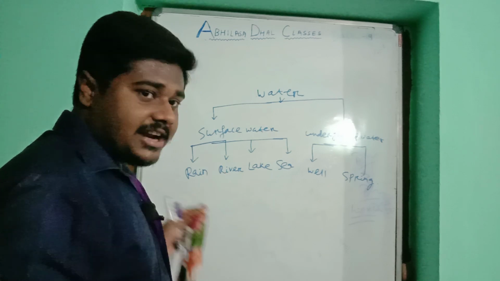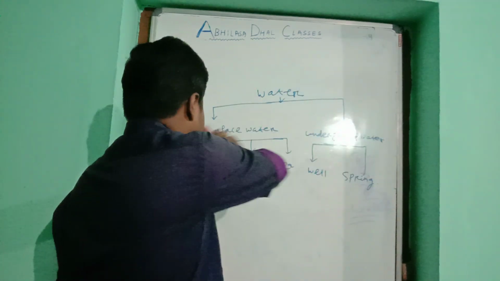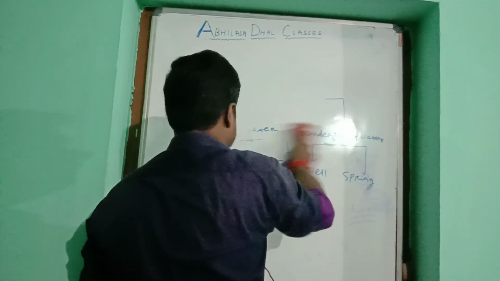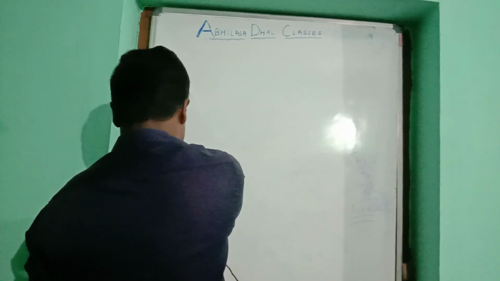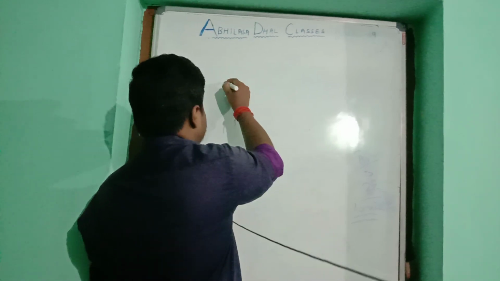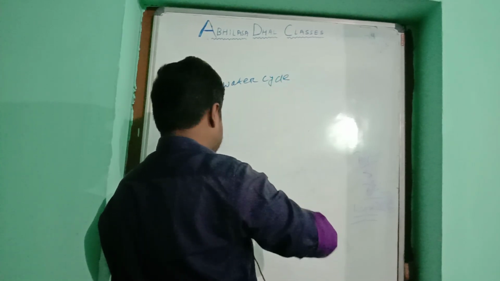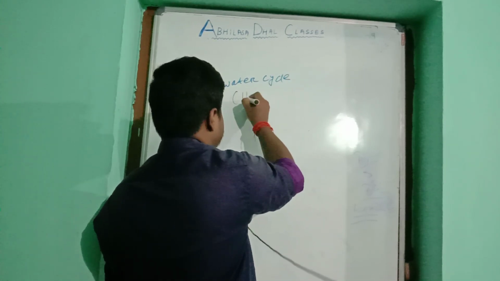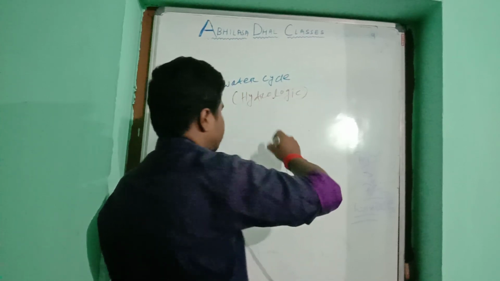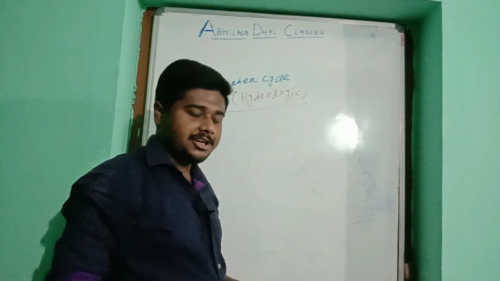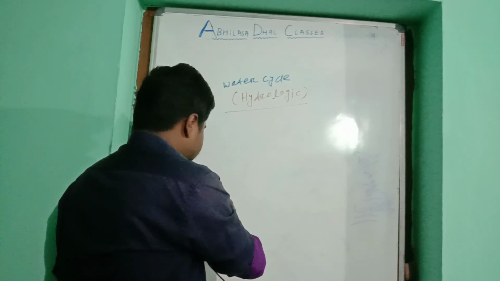Then we start the topic, that is water cycle, hydrologic water cycle. We know that these are the sources of water.